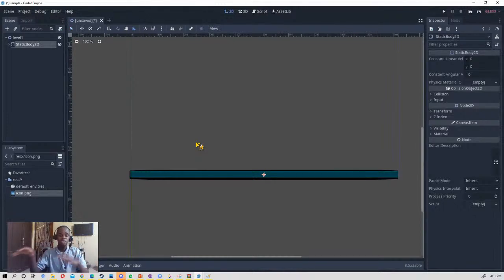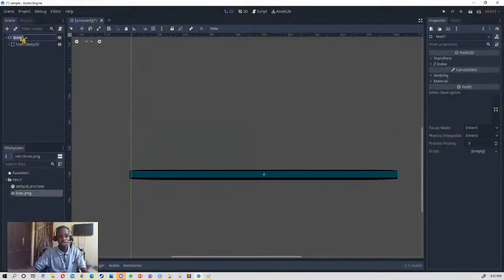Although I like using a kinematic body better, because if I code my physics myself, I'll have more control over how everything interacts and how everything works in my games. But just to showcase, I will show how both bodies work. So first we are going to add